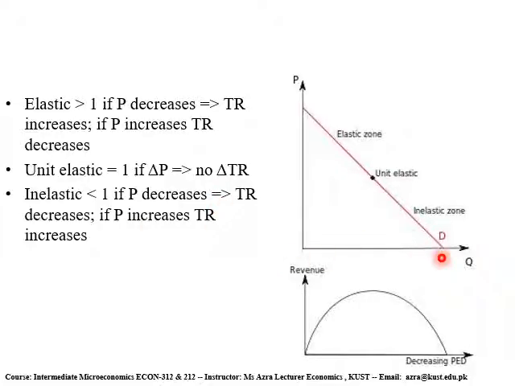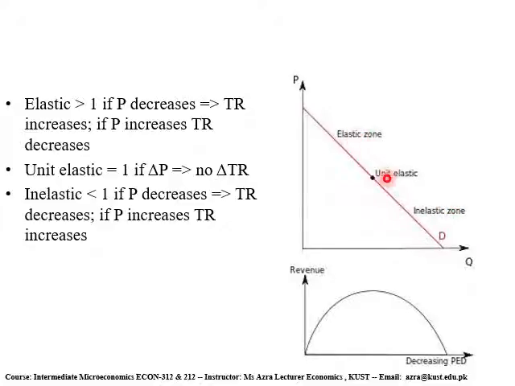Here you can see that we have taken quantity on the x-axis and price on the y-axis. This is the unit elastic point. This is the elastic curve and it is the elastic zone.